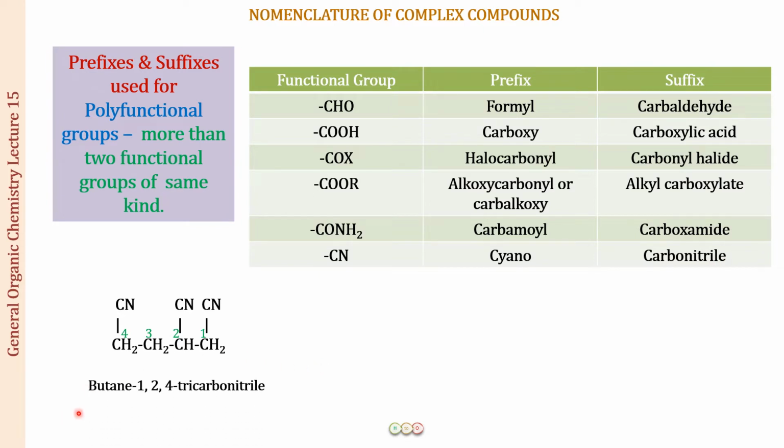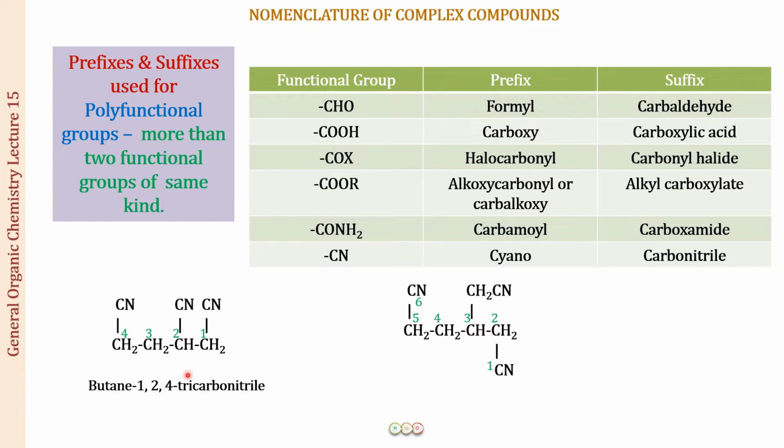It is going to be butane 1,2,4 tricarbonitrile. Easy enough. Now look at this compound. Here you can see there are again 4 carbons in a straight chain. Now look at the CN groups: CN group number 1, CN group number 2, and CN group number 3. So there are again three CN groups present in the structure of the compound.